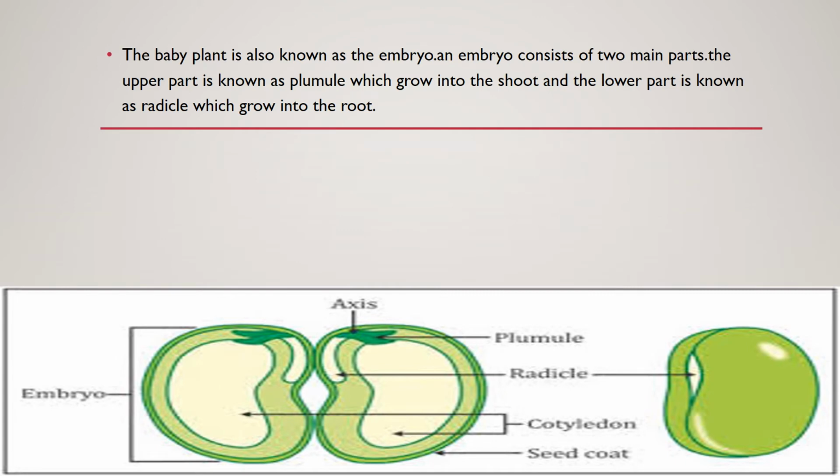Now more on the structure of a seed. The baby plant is also known as the embryo. An embryo consists of two main parts. The upper part, which is known as the plumule, grows into the shoot. And the lower part is known as the radicle, which grows into the root. So again we have understood how a plant is divided into root and shoot system.